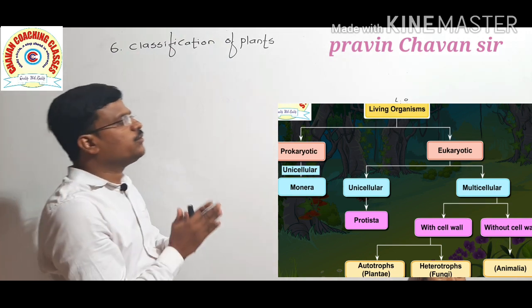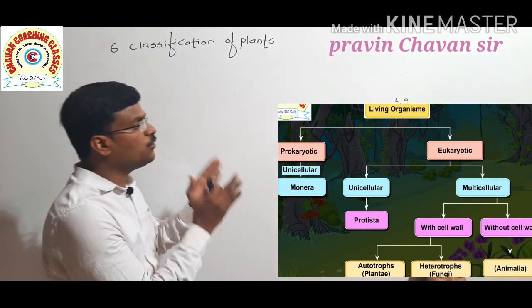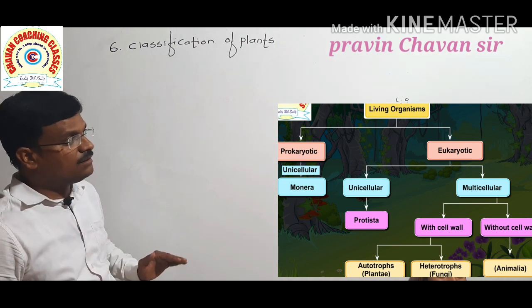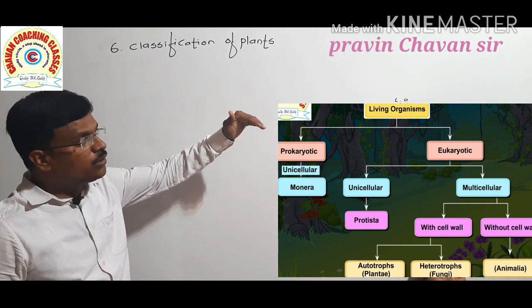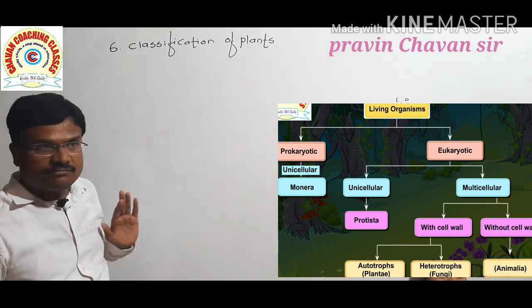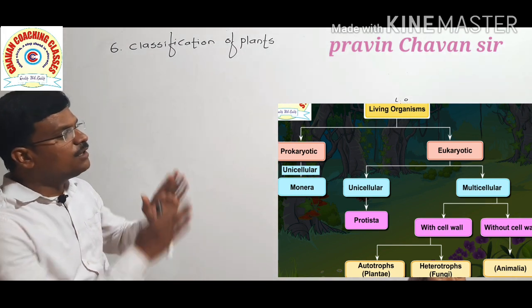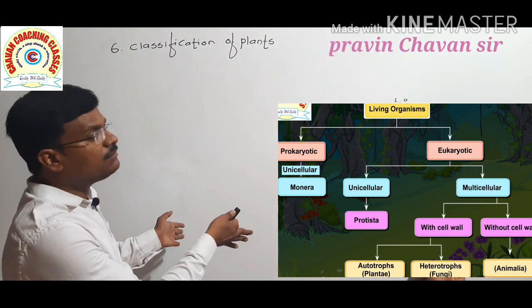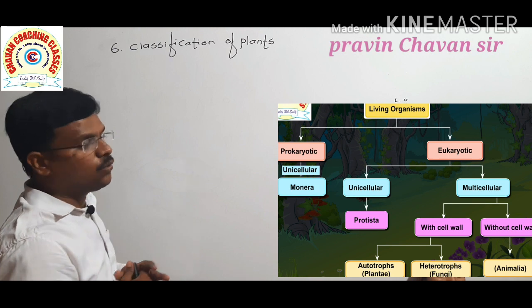Eukaryotic organisms are again classified into unicellular and multicellular. The eukaryotic unicellular organisms are the Protista. The multicellular organisms are again classified into those with cell wall and without cell wall.